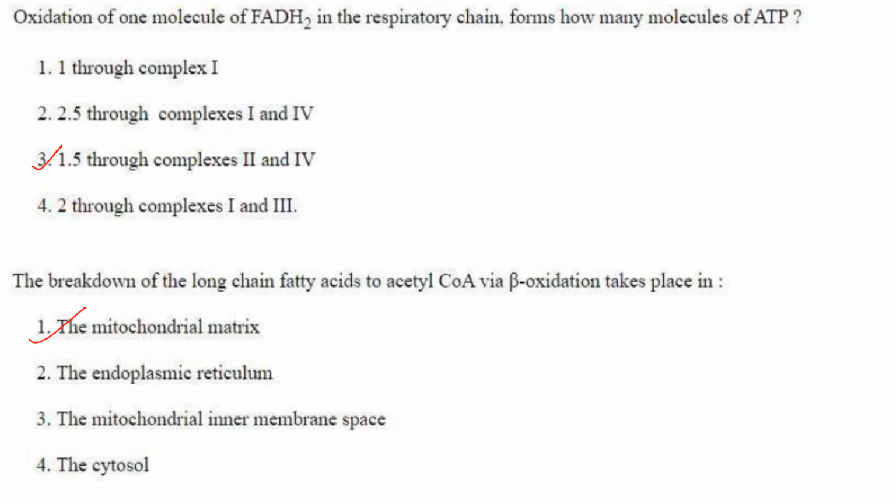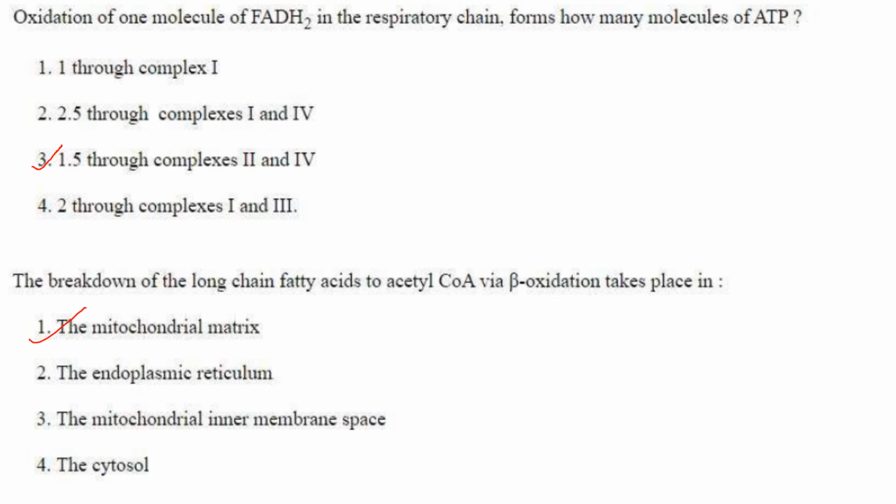Then oxidation of one molecule of FADH2 in the respiratory chain forms how many molecules of ATP? So it is 1.5 through complexes 2 and 4. FADH2 enters the respiratory chain at complex 2, not at complex 1, so the ATP produced by FADH2 is less. So it is 1.5 through complex 2 and complex 4.